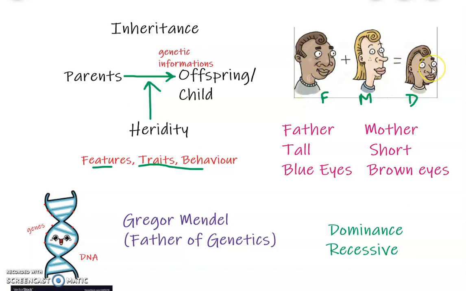So the offspring or the child born from these two parents will resemble either one of them or both of them. Means he or she will have mixed features, either from father or mother. The child can have more features from father and less from mother, or more features from mother and less from father. So let's check how this girl is.